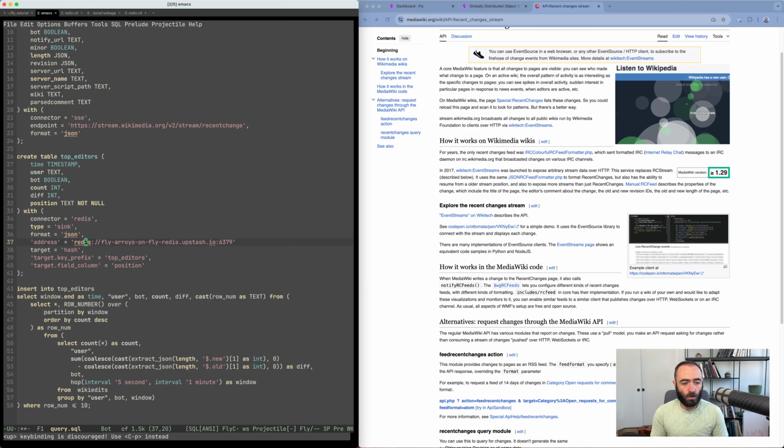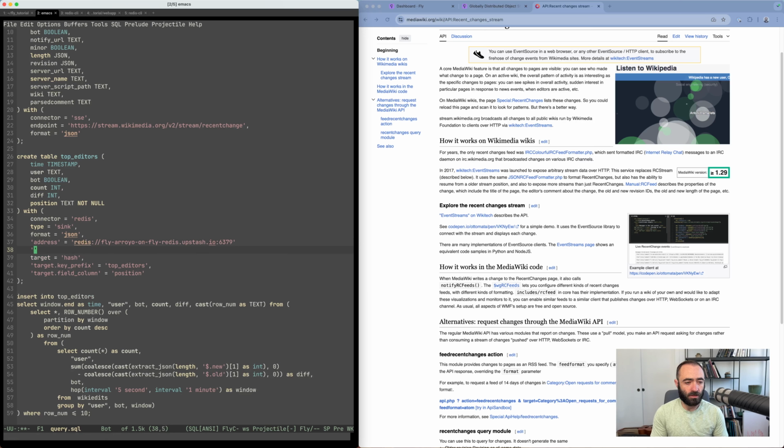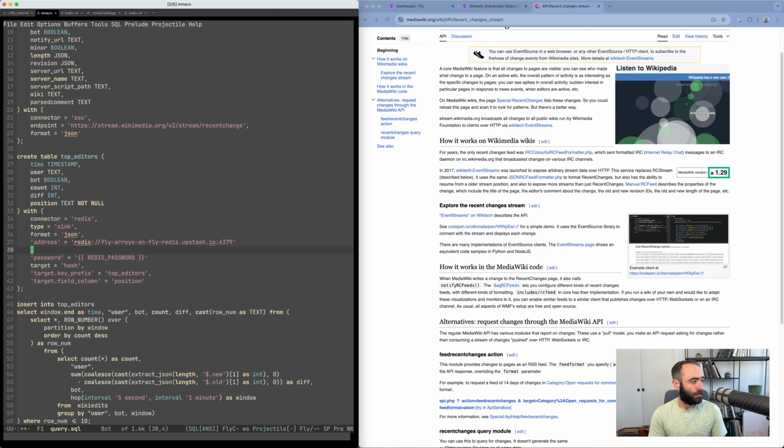And then we could put the password directly in here, but that's not very secure. So instead we'll use fly.io secrets, which is able to inject environment variables into our environment. So we'll set the password to the result of this environment variable, which we'll call Redis password. And the username is just default. So now we've changed this pipeline to actually write to our real Redis installation.